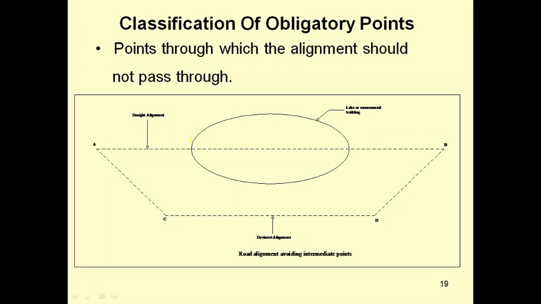Okay. So finally, summary. In this class we have discussed the definition of alignment, factors influencing alignment in plain areas, factors influencing alignment in hill areas, and obligatory points. Okay. So this is a very important topic for road alignments.